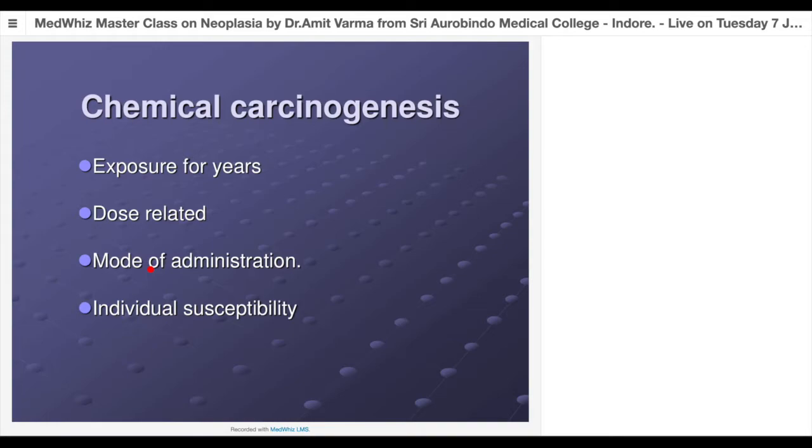So what has happened? The mode of administration of that chemical has changed. Similarly, if something is coming in contact with skin, maybe some heavy metals or some carcinogenic elements, they will cause more skin cancers. Something ingested, going in the GI tract, will lead more to GI cancers. Something reaching from the GI tract to the liver and getting metabolized in the liver will have more exposure to the liver, so it will lead to hepatocellular carcinomas.